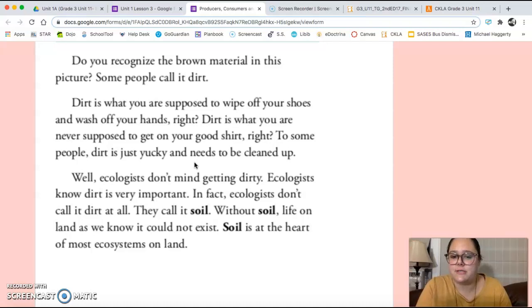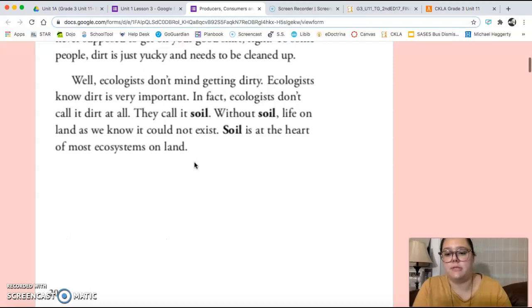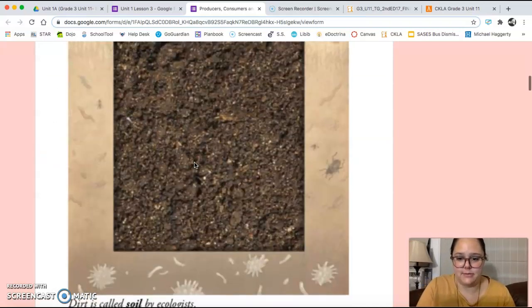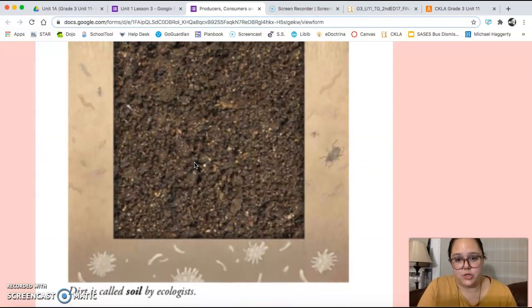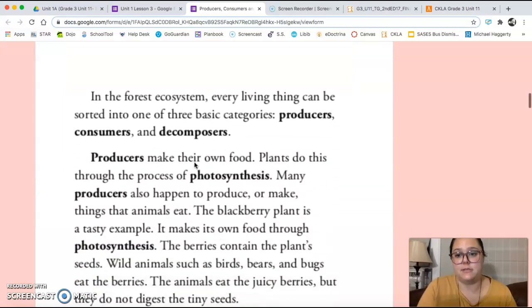Well, ecologists don't mind getting dirty. Ecologists know that dirt is very important. In fact, ecologists don't call it dirt at all. They call it soil. Without soil, life on land as we know it could not exist. Soil is at the heart of most ecosystems on land. That is dirt, which is called soil by ecologists.